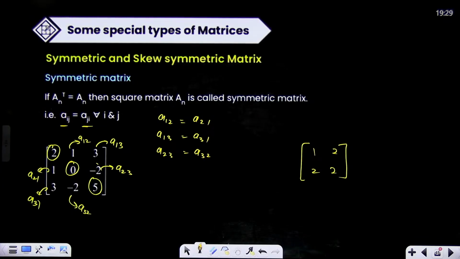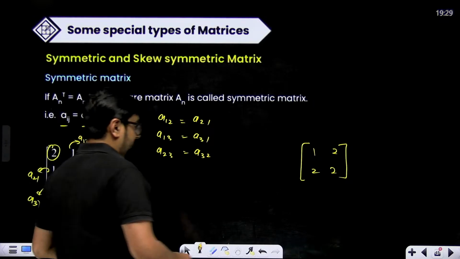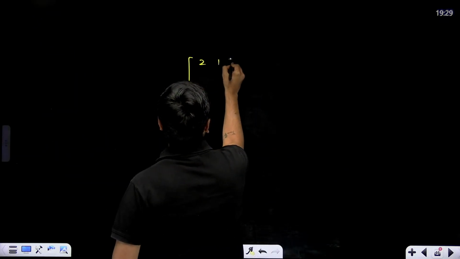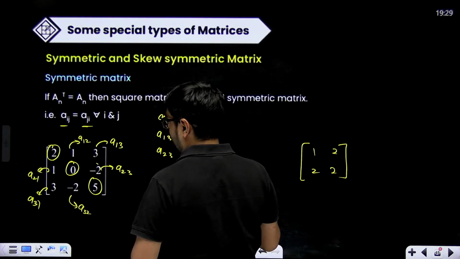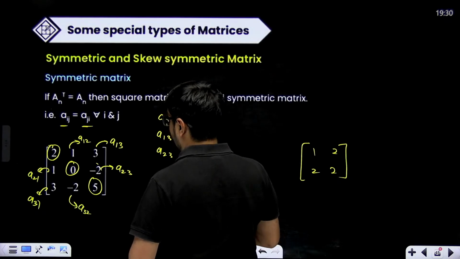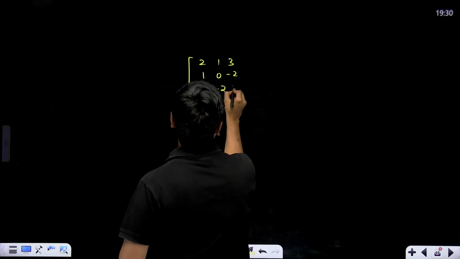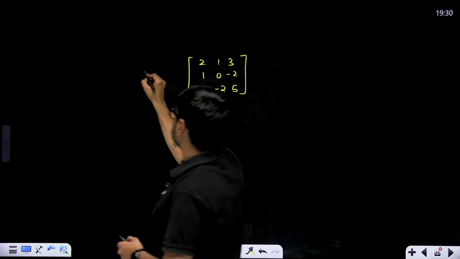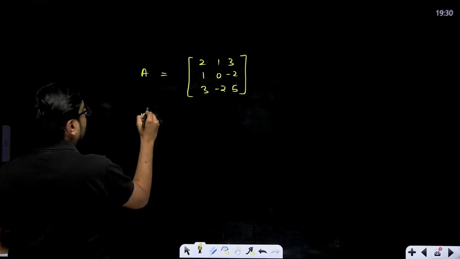Okay, one more thing here we can see. Let me take this matrix separately. So let's say this is a symmetric matrix: 2 1 3, 1 0 minus 2, and 3 minus 2 5. This is, let's say, your A. What will be A transpose?